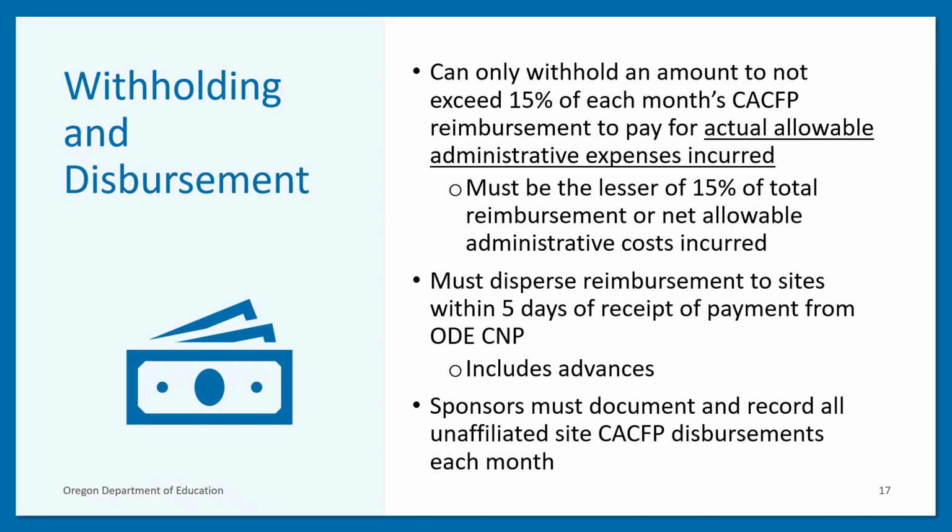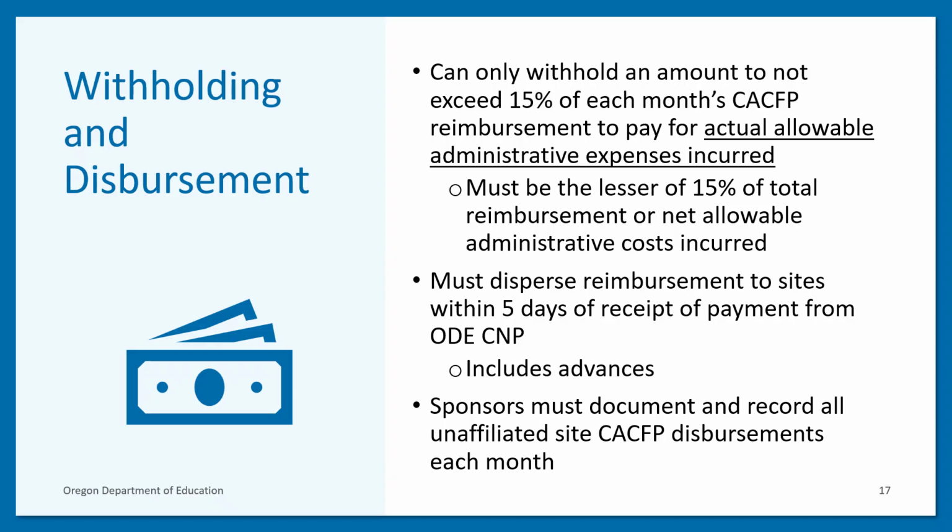A sponsor of unaffiliated sites must only withhold an amount not to exceed 15% of each month's CACFP reimbursement to pay for actual, allowable administrative costs incurred. In other words, sponsors of unaffiliated sites must limit the amount of reimbursement payments that can be applied to administrative costs for sponsoring organizations of sites to the lesser of 15% of the total reimbursement payments received or net allowable administrative costs incurred.